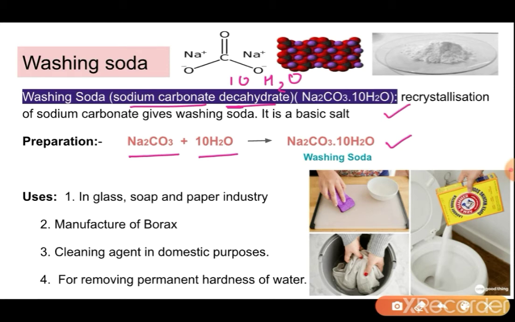This washing soda is used for various purposes. It is used in soap and paper industries. It is used to manufacture borax. Borax is a very important chemical in industry to manufacture many other chemicals. It is also used as a cleansing agent for domestic purposes, and it is also used for removing permanent hardness of water.